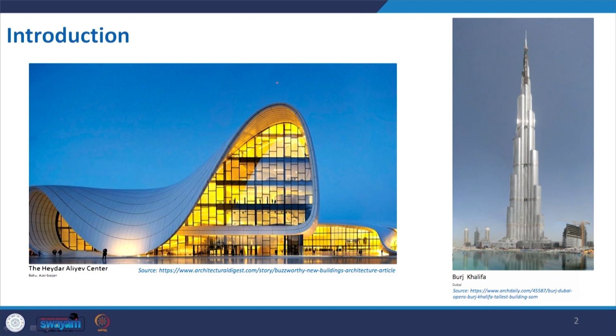The first one, the museum, is basically a form created with multiple curves and supported with steel, glass and other materials to give a pleasant look. We all appreciate it, there is no doubt about it. The other one is the Burj Khalifa, a tall structure, and it is really fantastic to watch.